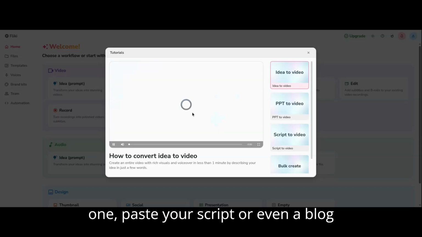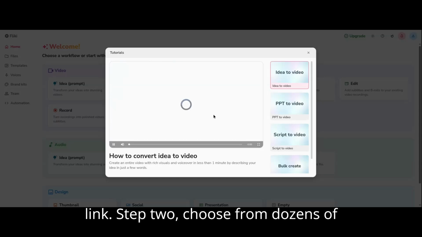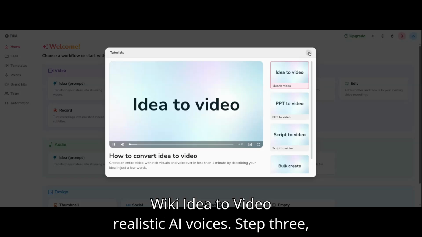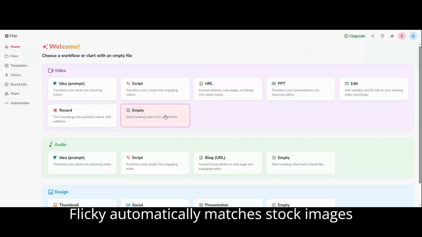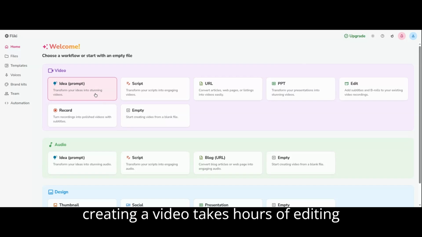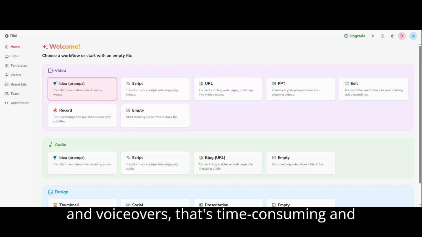Step 1. Paste your script. Step 2. Choose from dozens of realistic AI voices. Step 3. Flicky automatically matches stock images and video to your text. Normally, creating a video takes hours of editing and voiceovers.